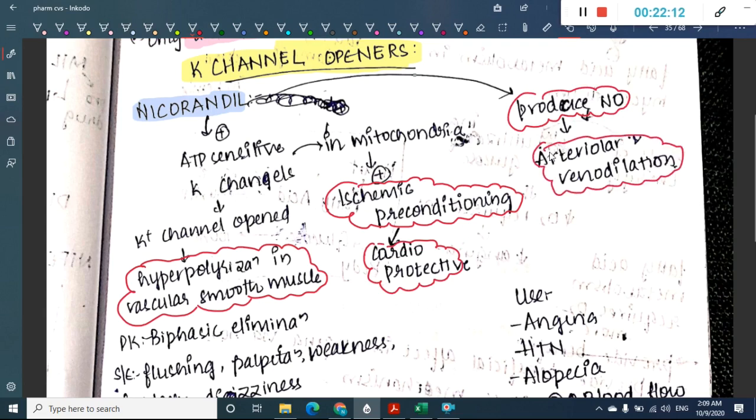So these are the different actions of nicorandil. The main thing is that it is an anti-anginal drug. By causing arteriolar and venodilatation, it causes pooling of blood in the veins, and as a result it decreases the preload and also the afterload. Thus it decreases the pressure or workload on the heart, so it can be used in angina. So this is nicorandil.